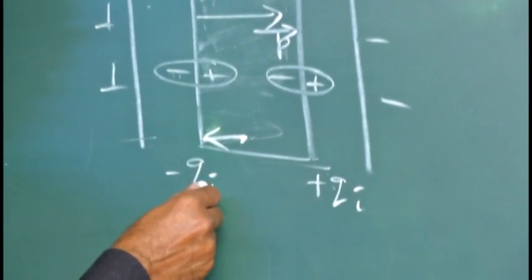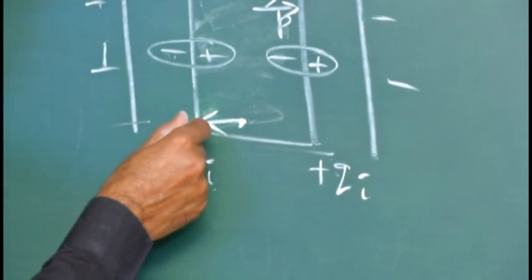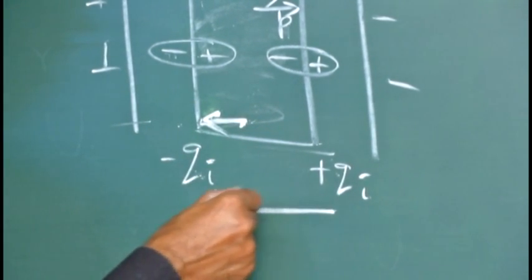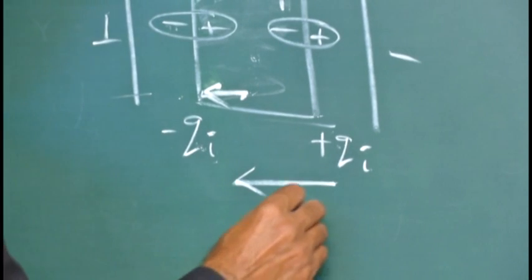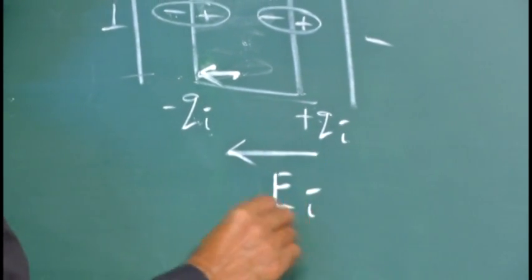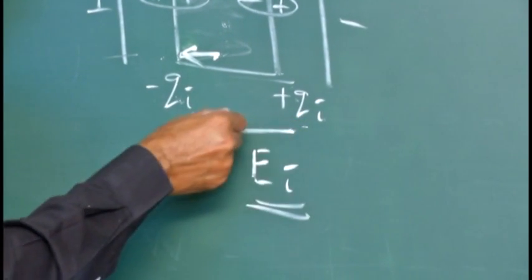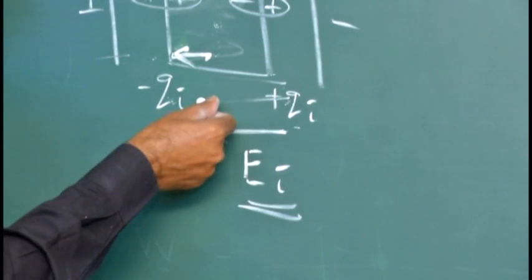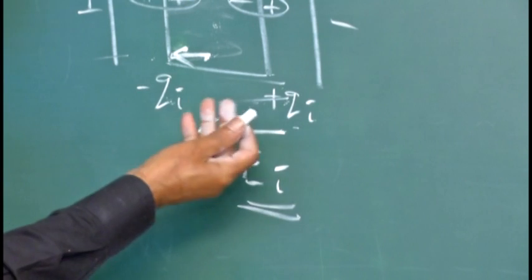If it is negative charge, at this point it is towards the negative charge. So this is the direction of electric field. So the electric field inside the medium, the induced electric field EI, acts in this direction, positive to negative, away from positive and towards negative.